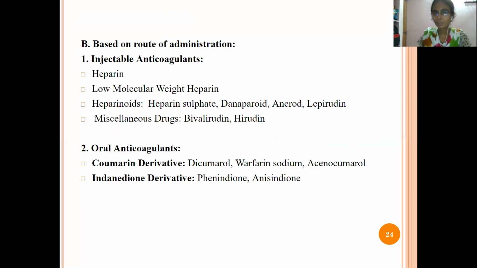Next, based upon the route of administration, that is injectable route and oral route. If you see the injectable route, what are there? Heparins, low molecular weight heparins, heparinoids and miscellaneous drugs. Next, oral anticoagulants, that is coumarin derivatives and indanedione derivatives. So these are the drugs which come under the anticoagulant agents.